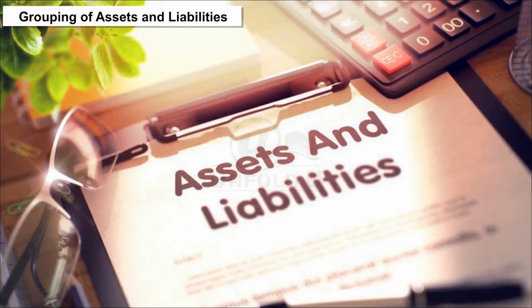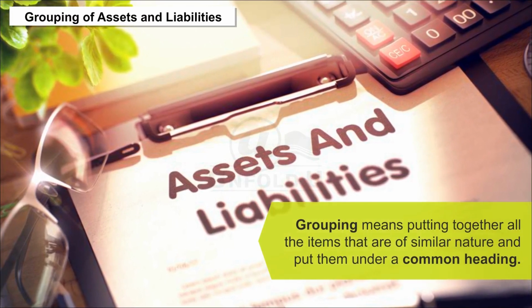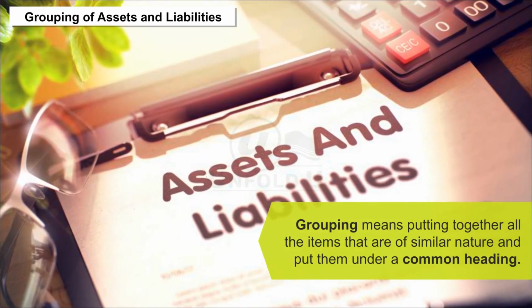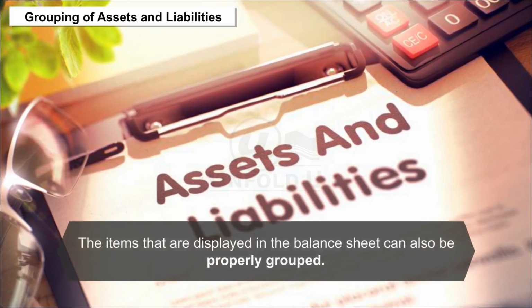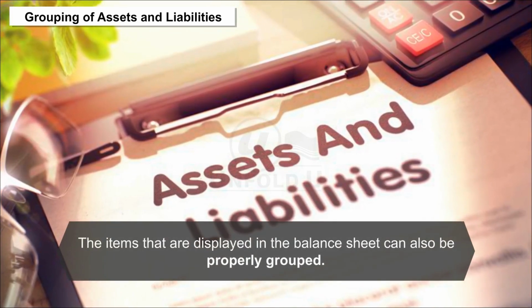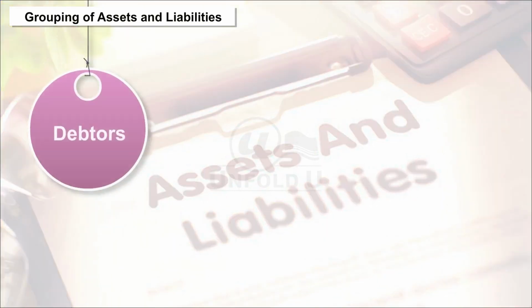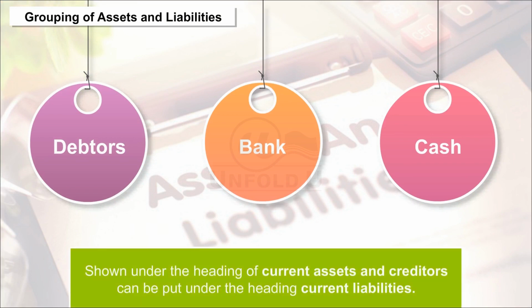Grouping of assets and liabilities. Grouping means putting together all the items that are of similar nature and put them under a common heading. The items that are displayed in the balance sheet can also be properly grouped. For example, debtors, bank, cash, etc. can be grouped and shown under the heading of current assets, and creditors can be put under the heading current liabilities.